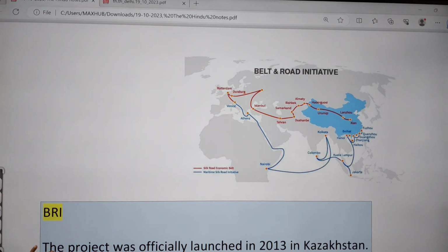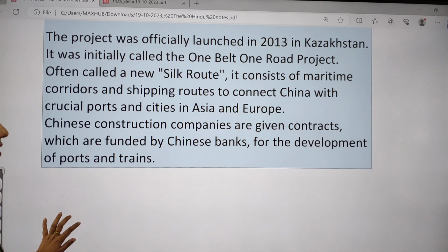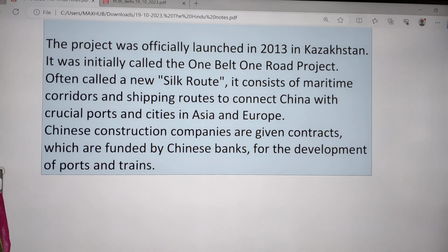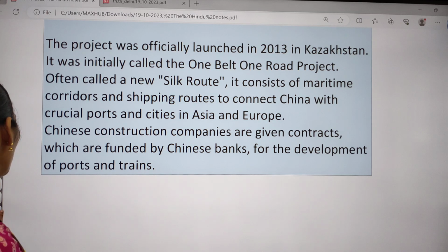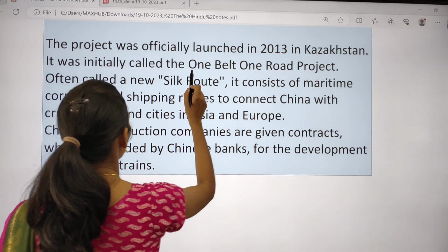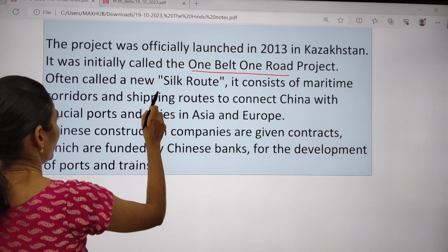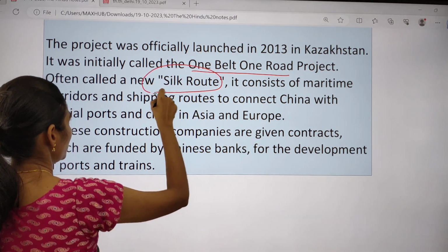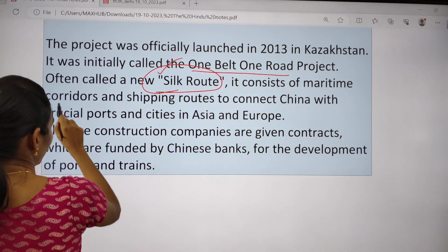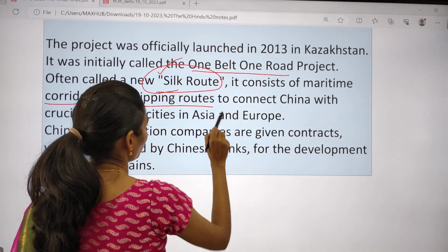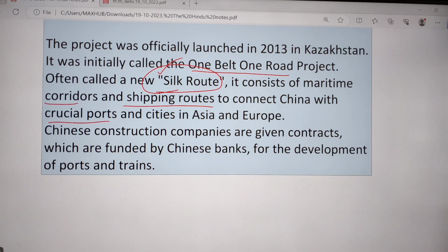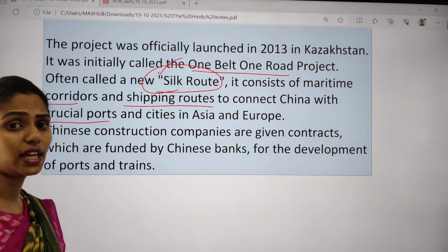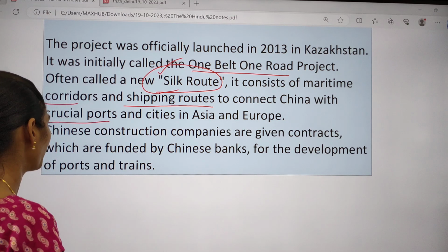So what is this project and when did it start? This project started in 2013 officially in Kazakhstan. It was initially called One Belt One Road project and is also called the New Silk Route. In this Silk Route we have both maritime and shipping routes to connect China with crucial ports and cities in Asia and Europe.